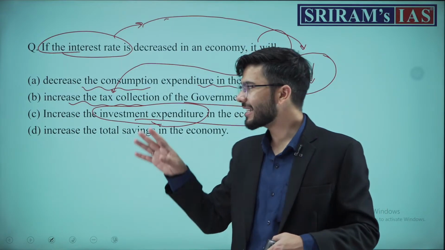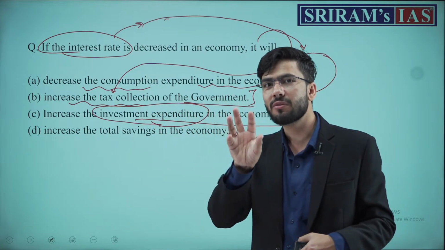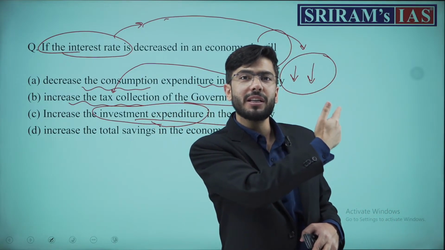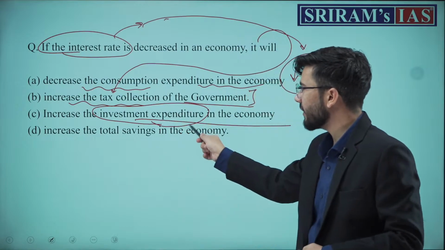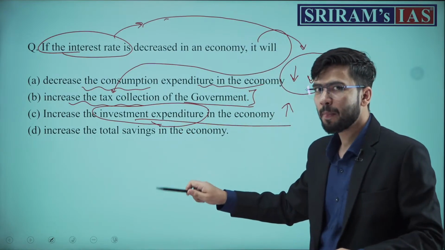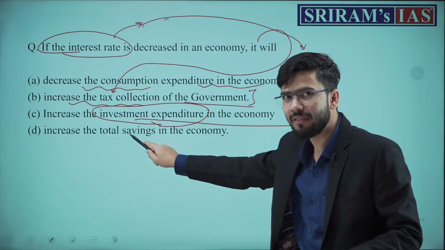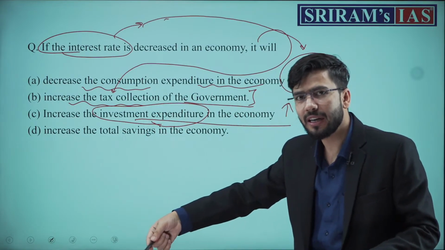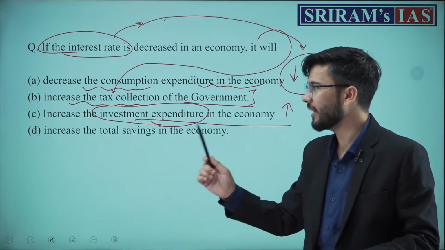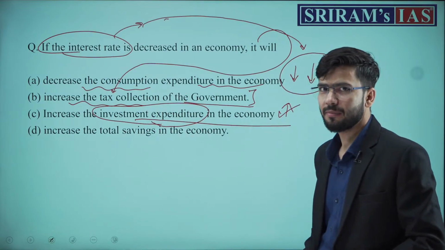But it's not that. It's actually the investment expenditure which we have dealt with in the expenditure method of GDP calculation. This investment expenditure will increase. Why? Because people are getting cheaper money, they will invest this money. Once they invest the money, the investment expenditure will increase. Answer was C. Understood?